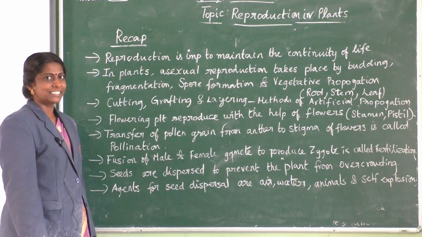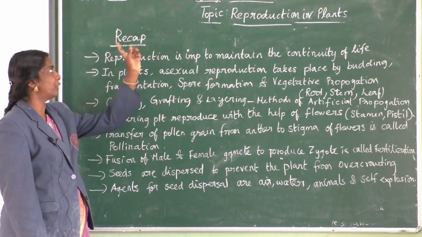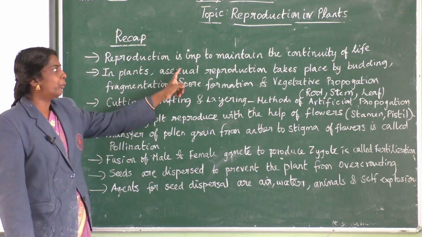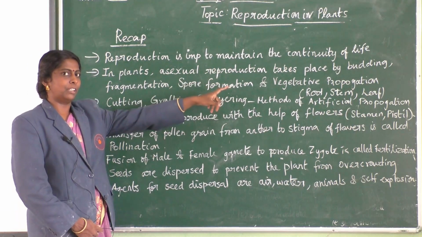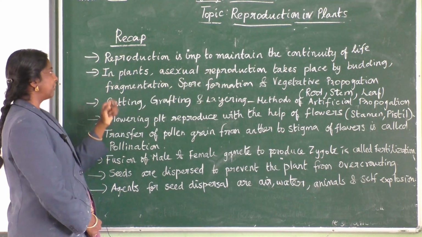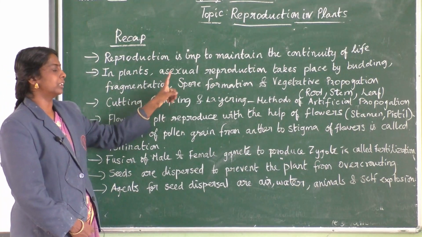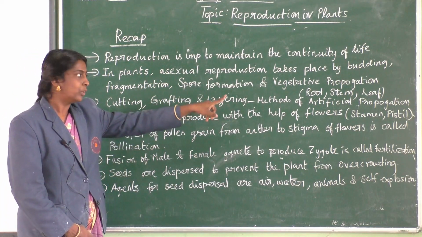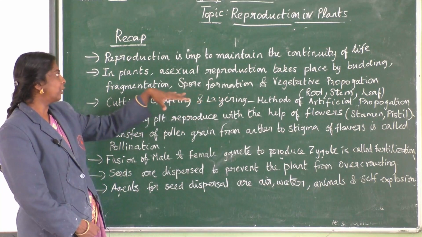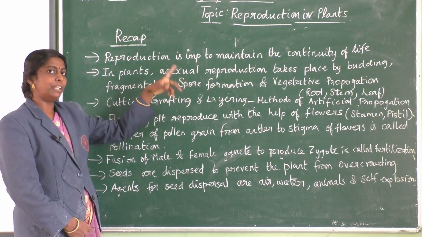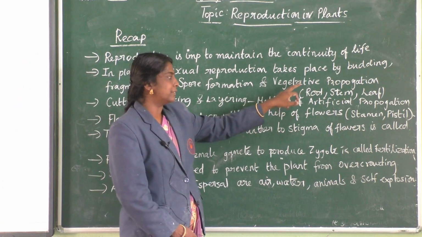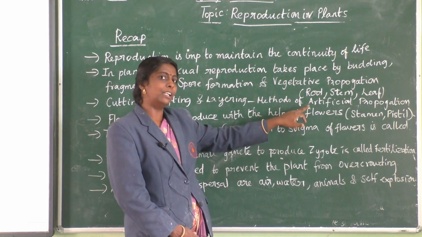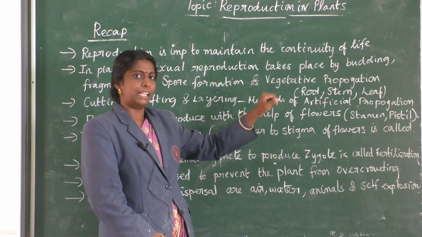Okay. Yes students, now we'll have a quick recap of the reproduction in plants chapter. First, reproduction is important to maintain the continuity of life. In plants, asexual reproduction takes place by budding, fragmentation, spore formation and vegetative propagation. Using these four methods of asexual reproduction, we get new plantlets. As vegetative parts, we use root, stem and leaves to propagate a new plant.